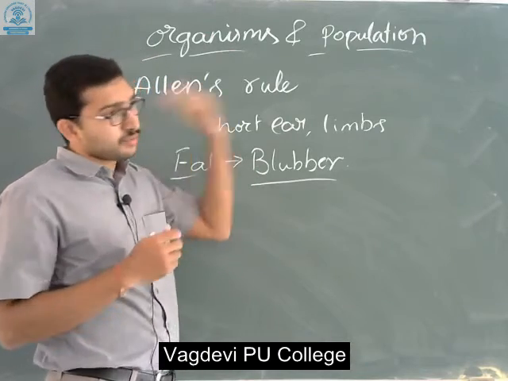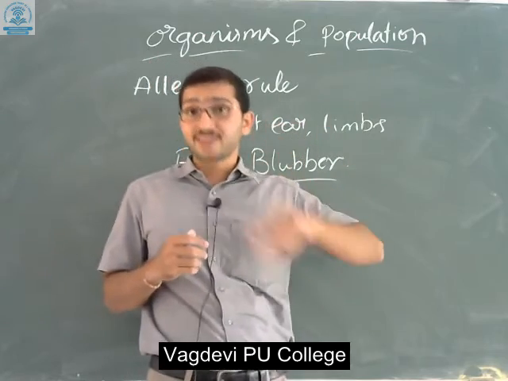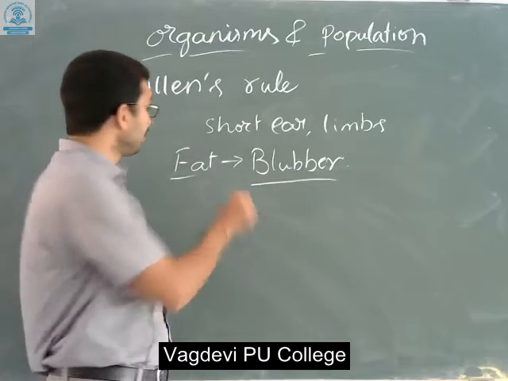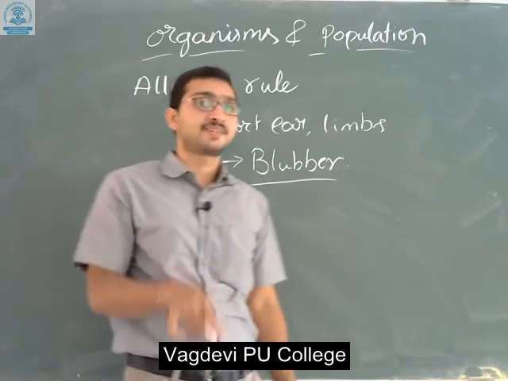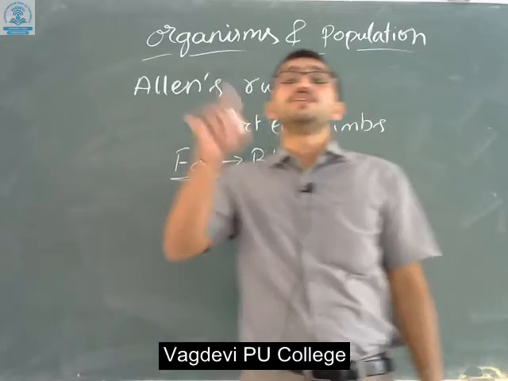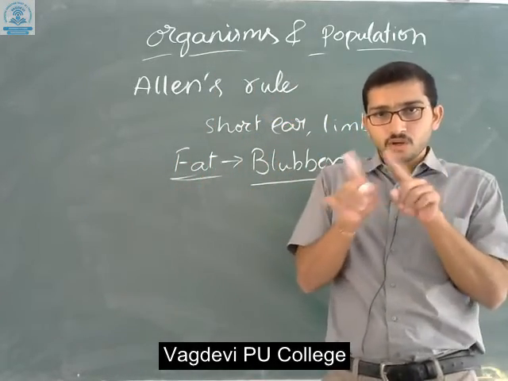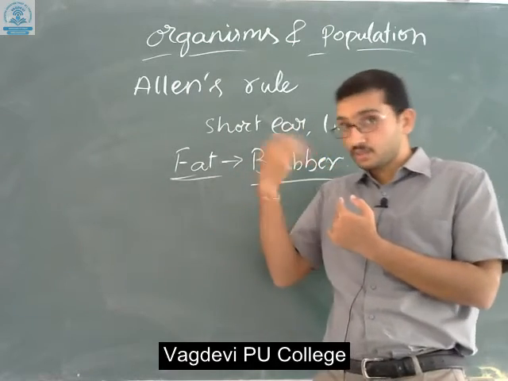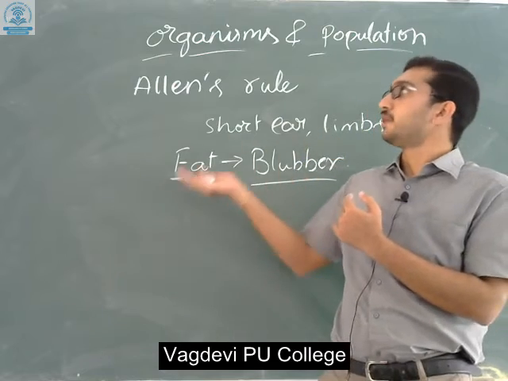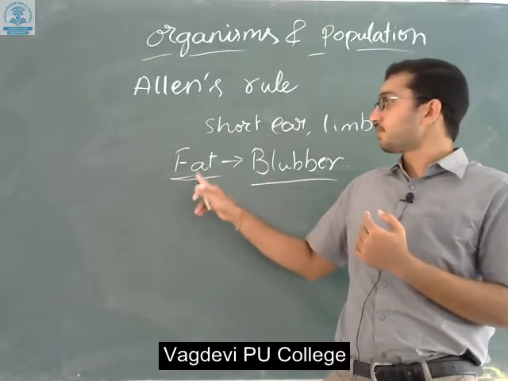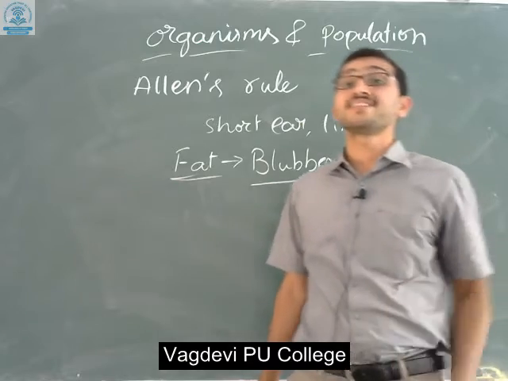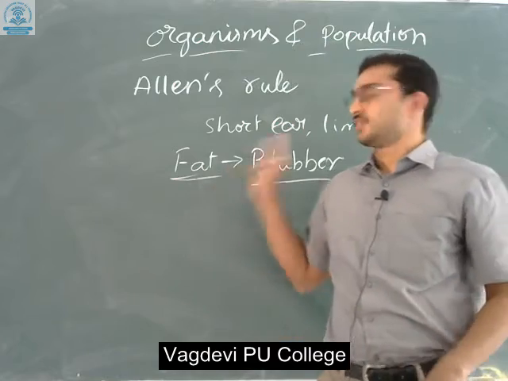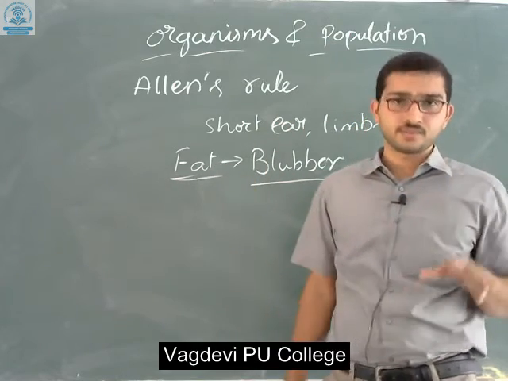When the temperature is high, the organisms convert their fats into water by oxidation. When the temperature is cold, the organisms utilize these fats to insulate themselves. I hope you have got the interaction: how heat enables fat to be converted into water, and how even in cold temperatures fats are utilized for insulation, giving some warmth to the organisms, especially aquatic organisms.